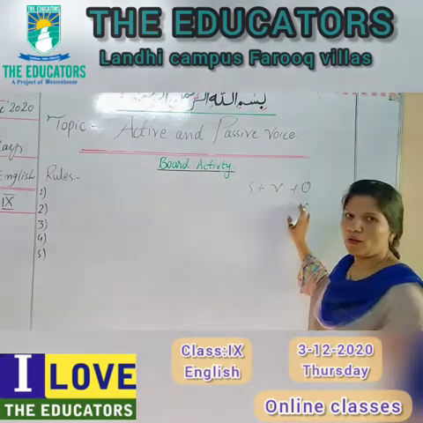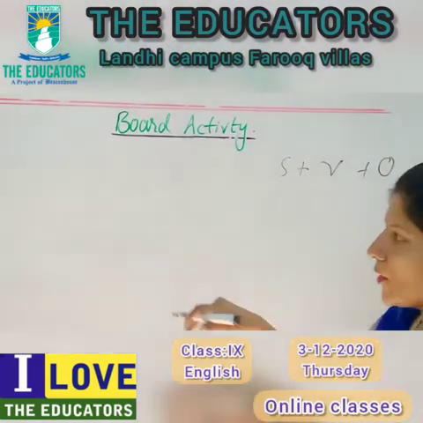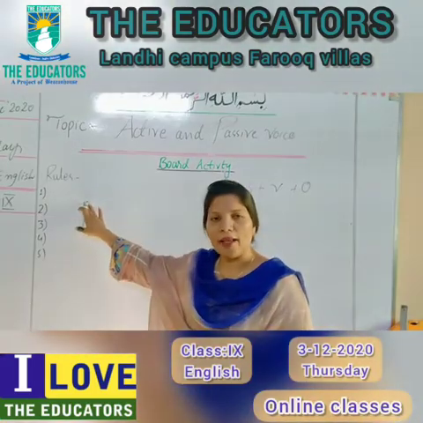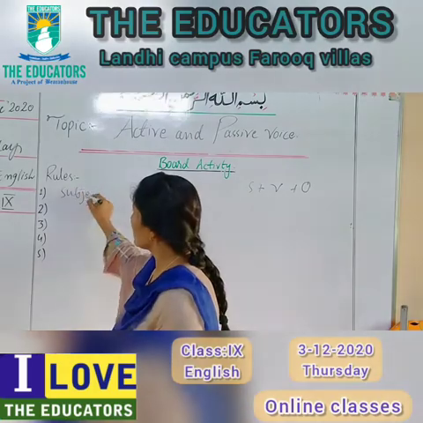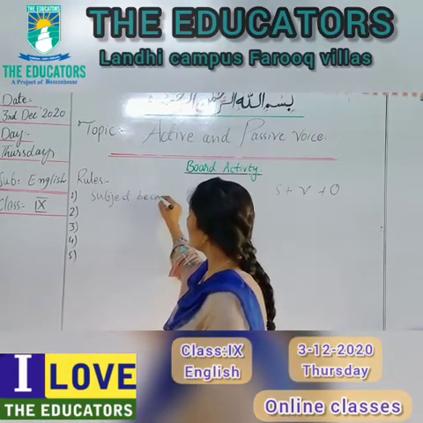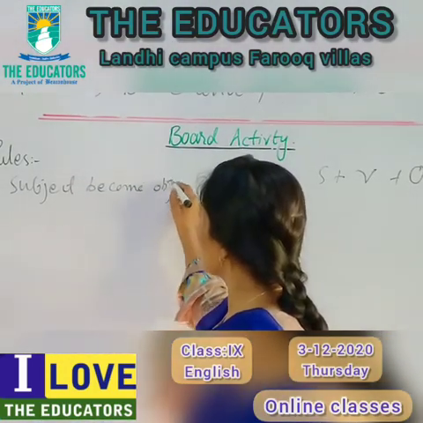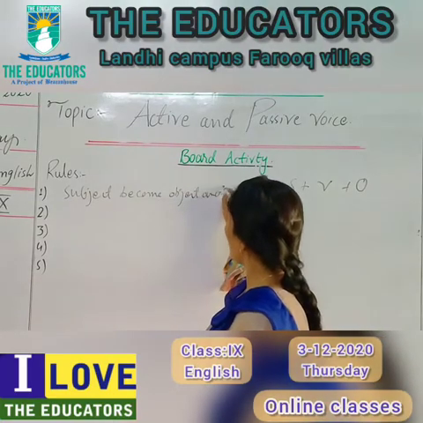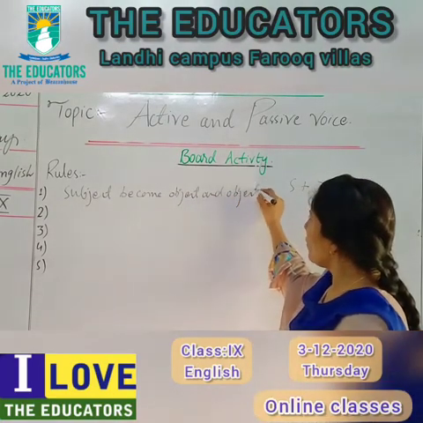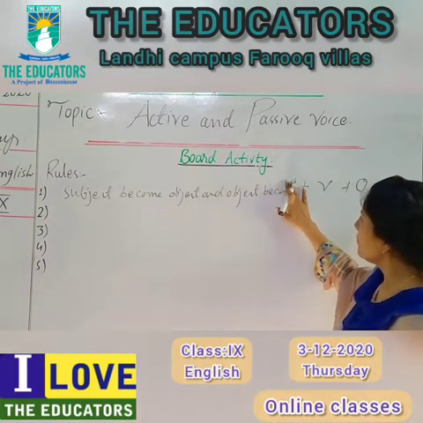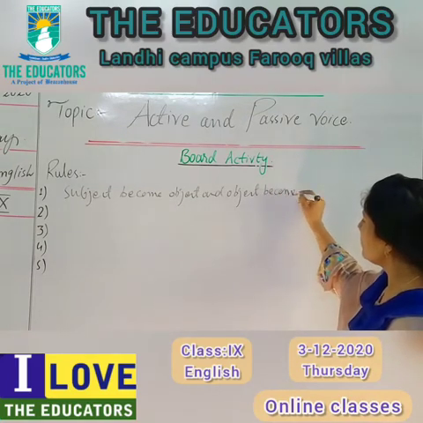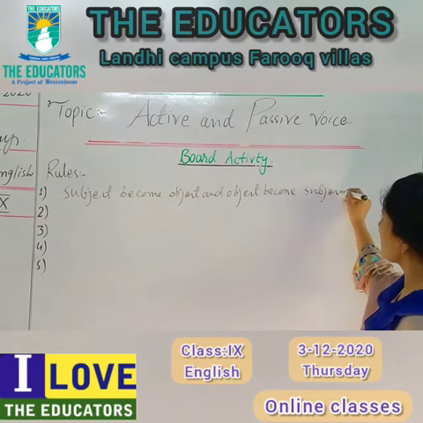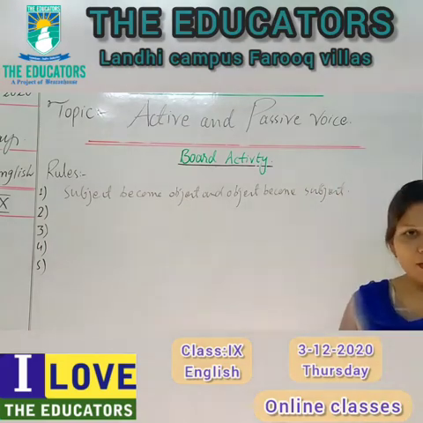and O for object. The first rule in the passive sentence is subject become object and object become subject. This is the first rule.